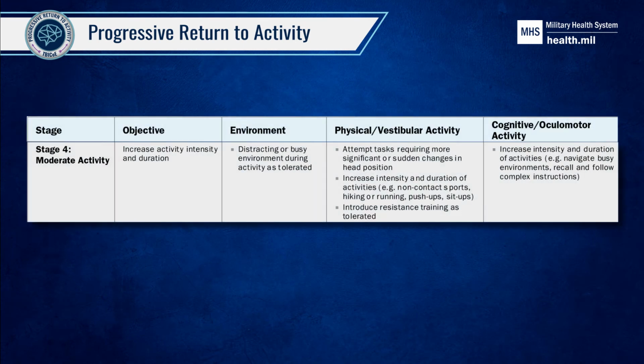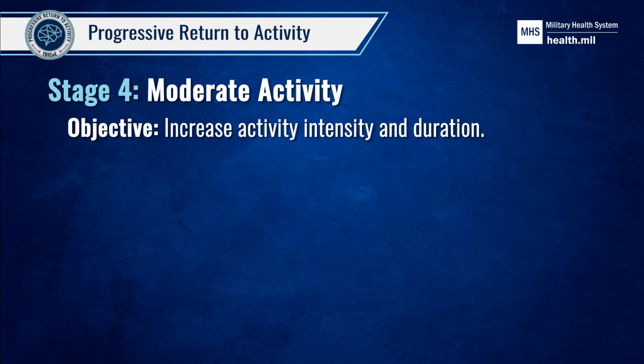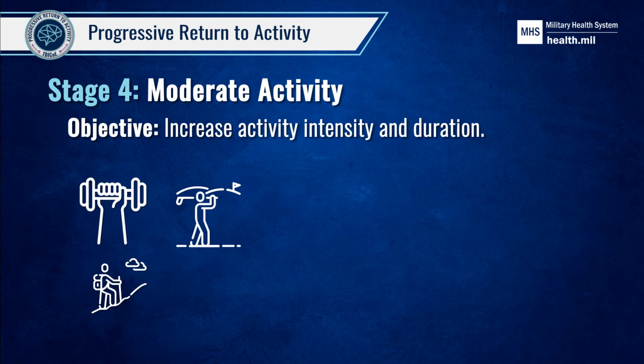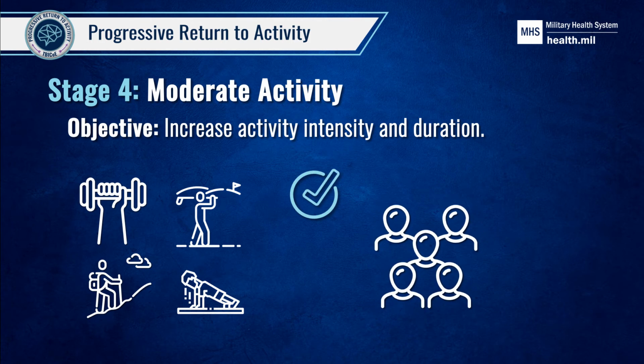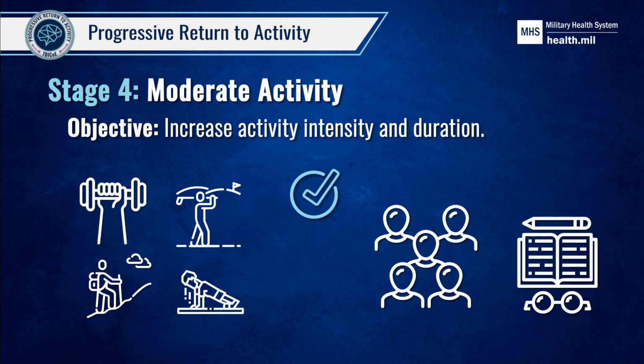The next stage, Stage 4, is moderate activity. Here, the objective is to increase the intensity and duration of activities. The service member may perform physical activities that require more significant or sudden changes in head position. Resistance training, as tolerated, can also be introduced. Some examples of physical activity recommended at this stage include non-contact sports, running, hiking, push-ups, and sit-ups. Also during this stage, the service member can try increasing the intensity and duration of cognitive activities, such as navigating busy environments and following complex instructions.